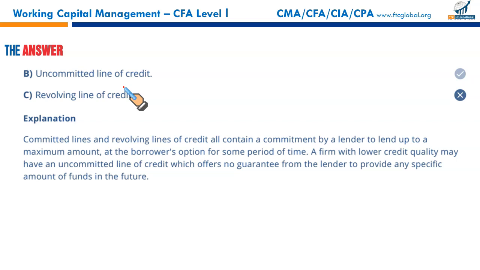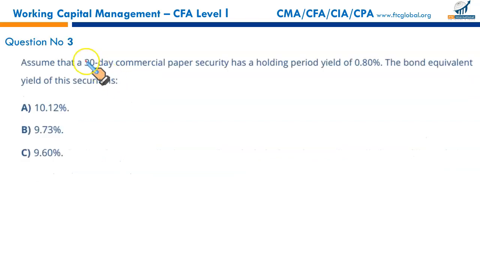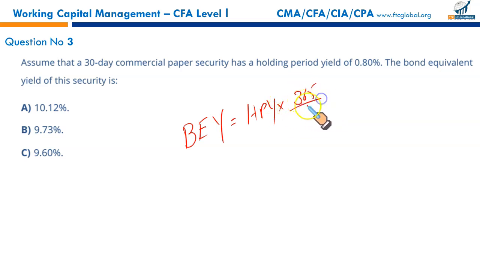Next, assume that a 30 days commercial paper security has a holding period yield of 0.8%. So holding period yield is given as 0.80. What is the bond equivalent yield for this security? We have a formula to calculate the bond equivalent yield. It is equal to holding period yield times 365 divided by maturity days, which in this case are 30 days.